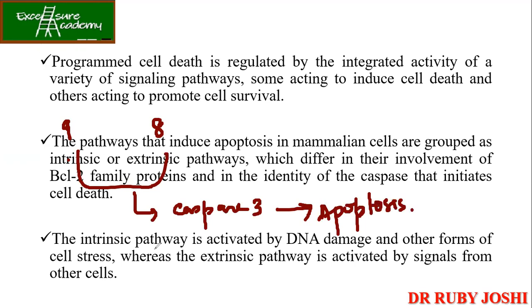Okay, so the intrinsic pathway is activated by DNA damage and other forms of cell stress, whereas the extrinsic pathway is activated by signals from other cells. Okay. Sometimes, because of toxins released from one cell, the nearby cells also get affected. So in order to prevent the spread of certain toxins, the cells might undergo apoptosis.